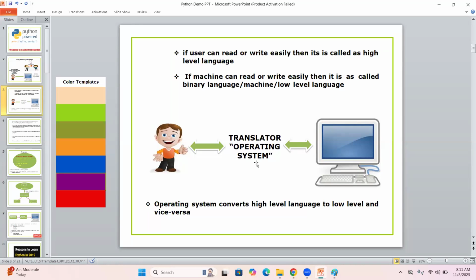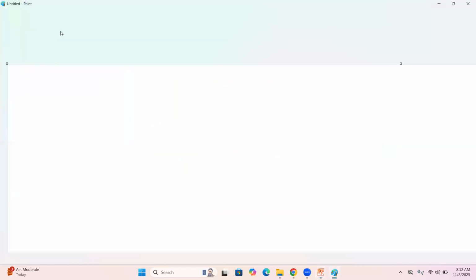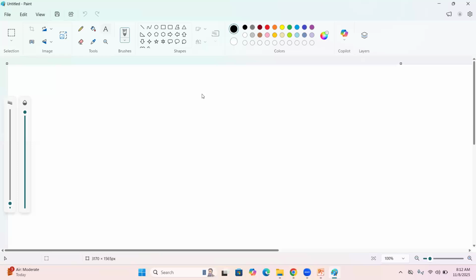Sir, I understand here, but what is the operating system? What is the operating system? This is the main track, my friends. Guys, actually here the OS, the operating system, is nothing but one kind of software.